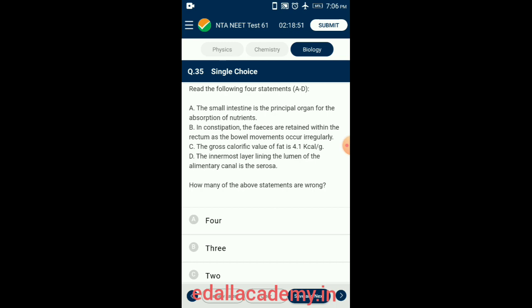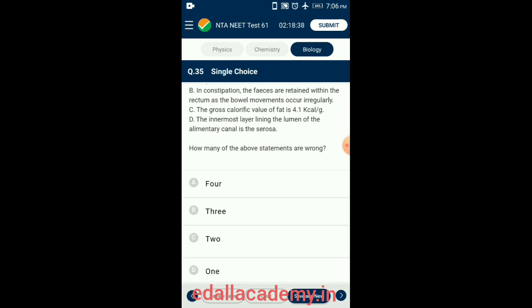So from the given statements, 1 and 2 are correct, whereas 3 and 4 are incorrect. So the correct option is option C. Two statements are correct, two statements are wrong.